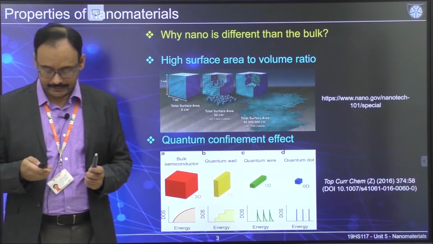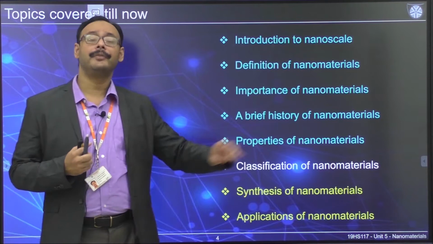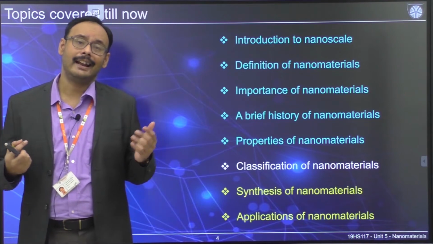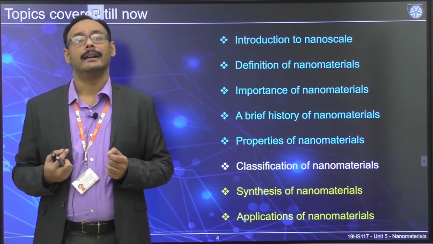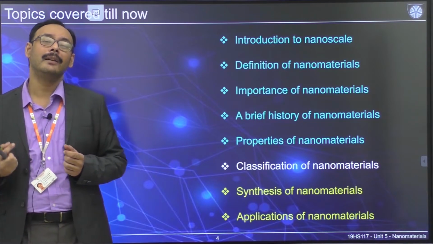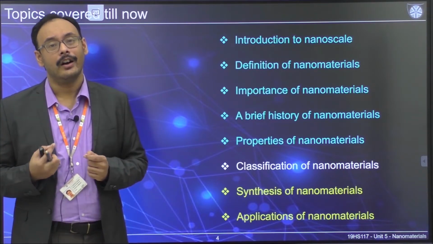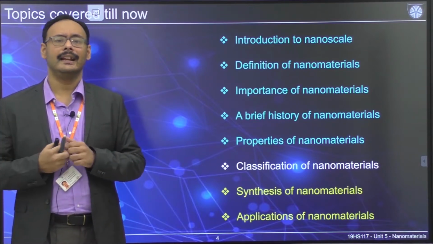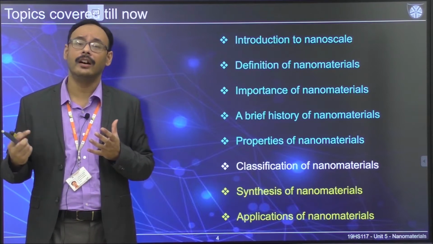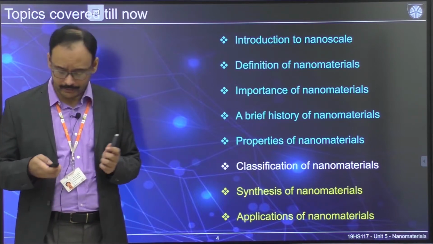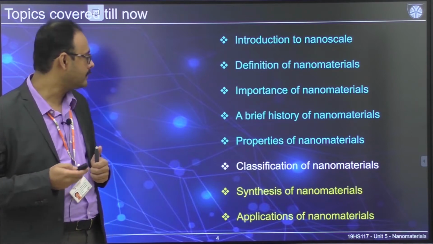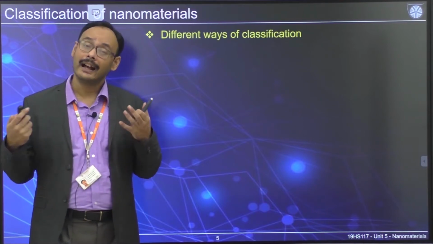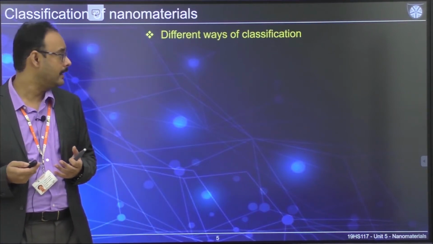So now let's discuss more about the classification. When you talk about classifications, as far as nanomaterials and any materials are concerned, you have to look through the properties or identify the parameters by which you can classify, because there are enormous possibilities. So let's see how many ways you can classify in a very broad sense. It's not like those are the only ones. You can have other ways of classifying nanomaterial as well.